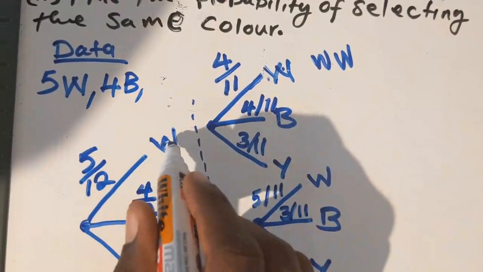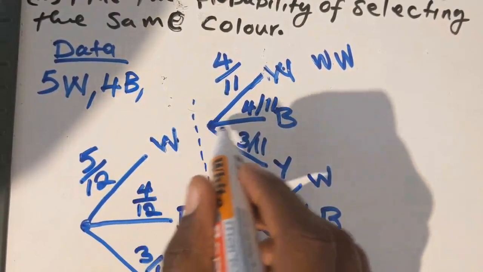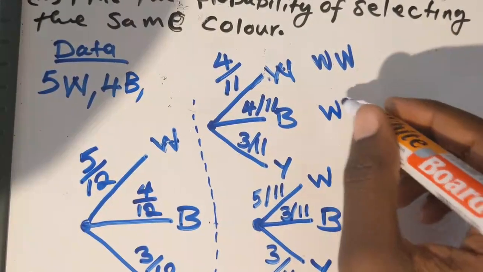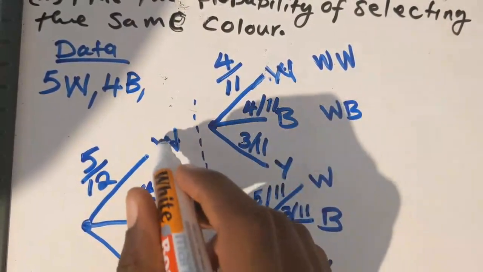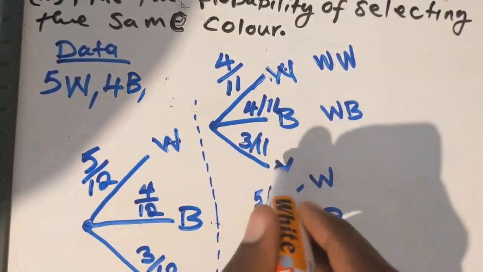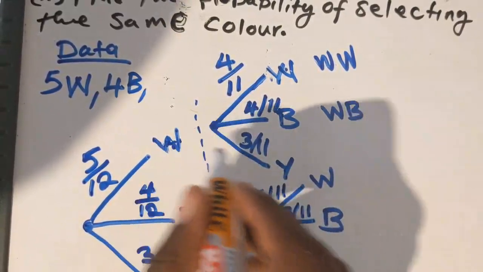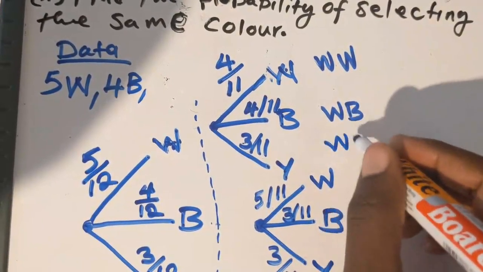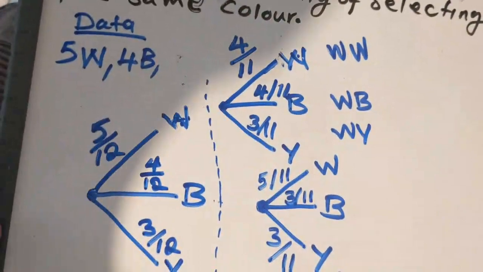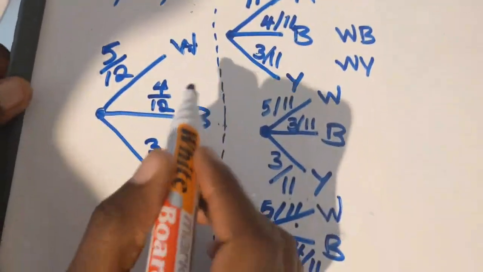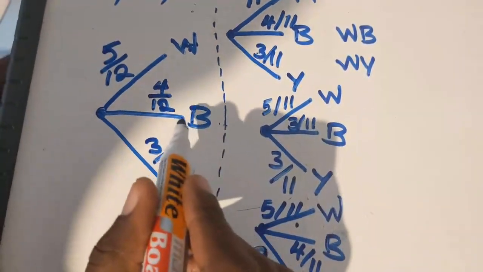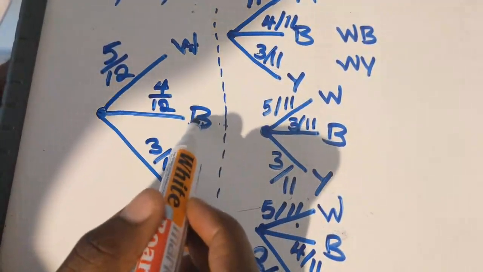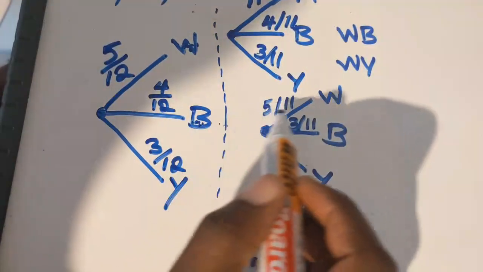Then coming to this one, we are still on white. So white, when it's white goes with this, that is going to be white, blue, like that. So we are going like this, then this like that. So this is white, yellow. So here we are going to have white, yellow, like that. Coming here we have blue.